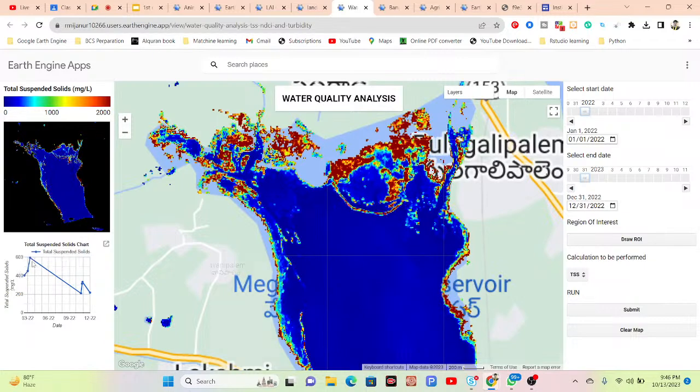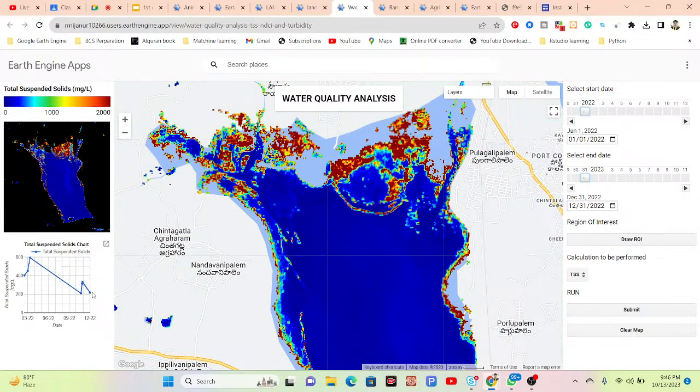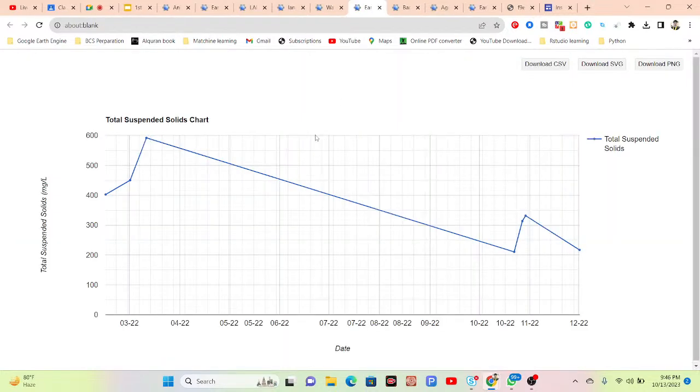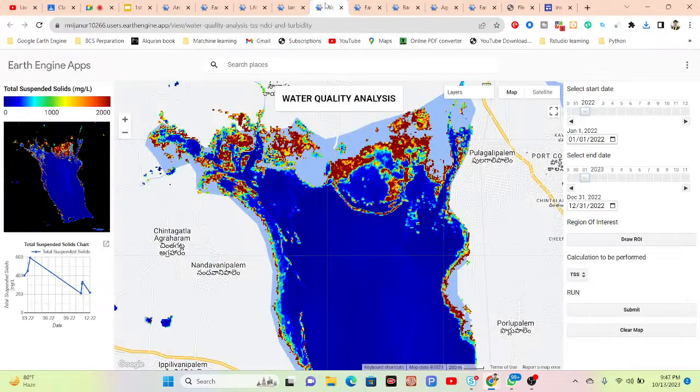You can see when the turbidity will be high and when it will be low. Click on the tab in here and it creates a chart like that. From here you can easily download the CSV file of the chart. Simply download the CSV, and it will save the CSV file for the dataset. You can also download the PNG, which is saved as a photo of the time series chart.